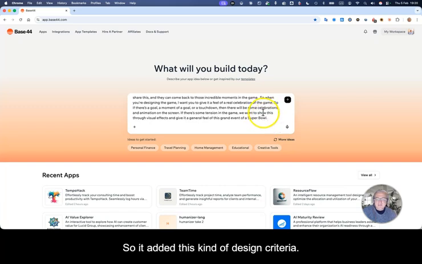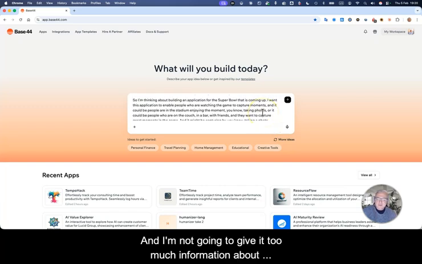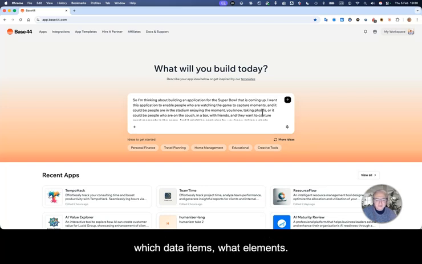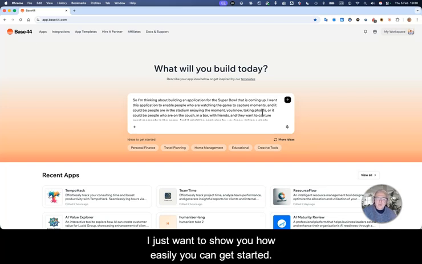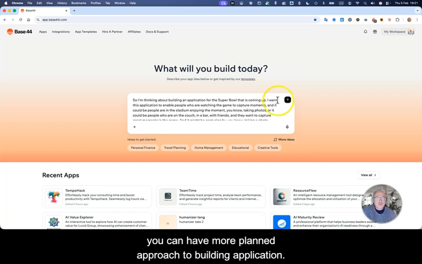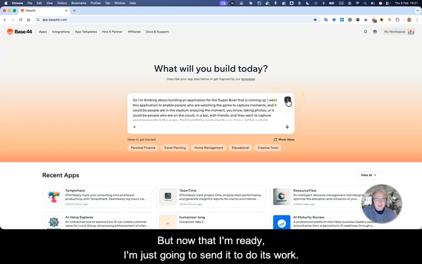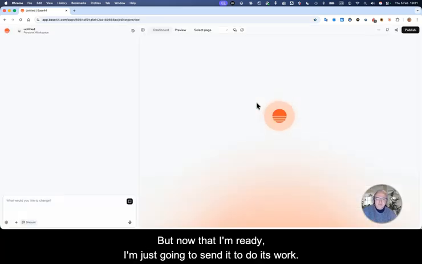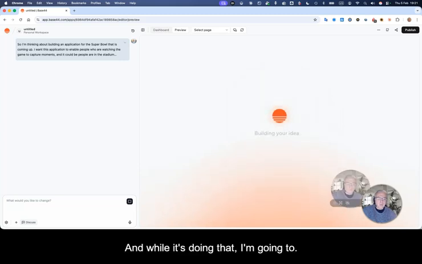So it added this design criteria, and I'm not going to give it too much information about which data items, what elements. I just want to show you how easily you can get started. In further videos, we're going to show how you can have a more planned approach to building an application. But now that I'm ready, I'm just going to send it to do its work. And while it's doing that,